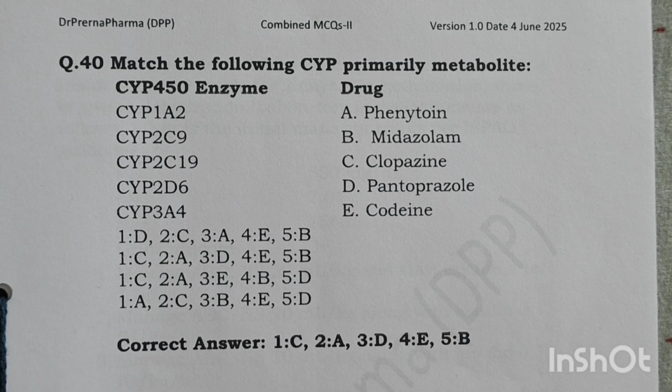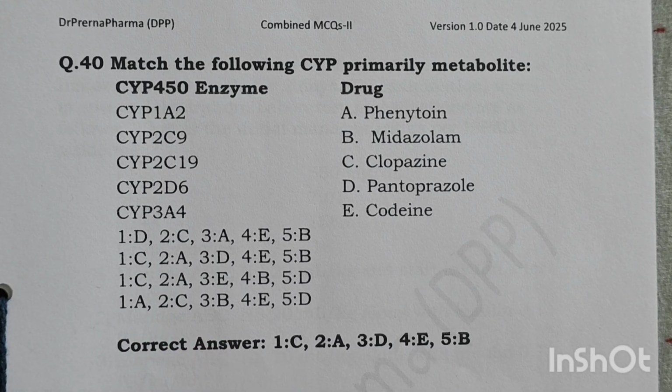So match the following cytochrome P primary metabolite, that is CYP1A2, CYP2C9, CYP2C19, 2D6, and 3A4. And the matching has to be done to phenytoin, midazolam, clozapine, pantoprazole, and codeine. Right. Now, I can understand this is very difficult to remember even for me. I mean, I cannot remember them like this. So very difficult. If this kind of question comes, then only mark it if you are completely sure. Let's still try.